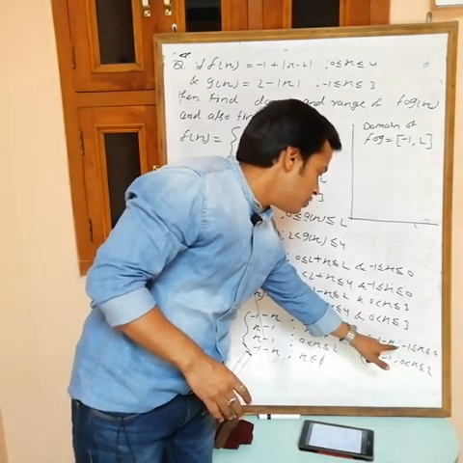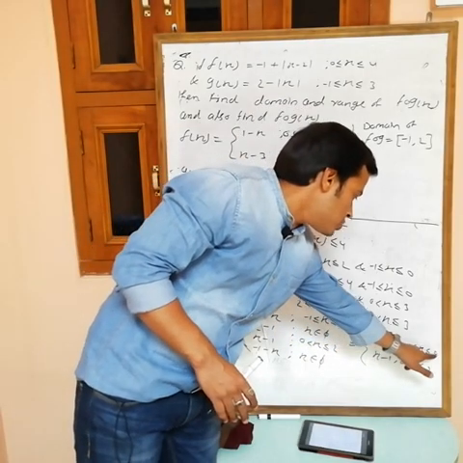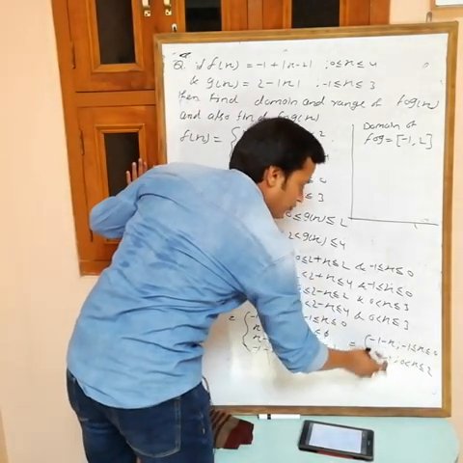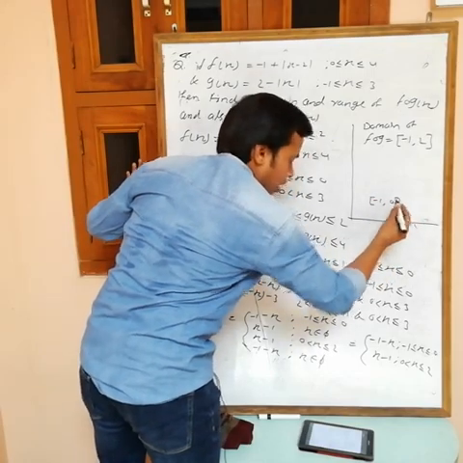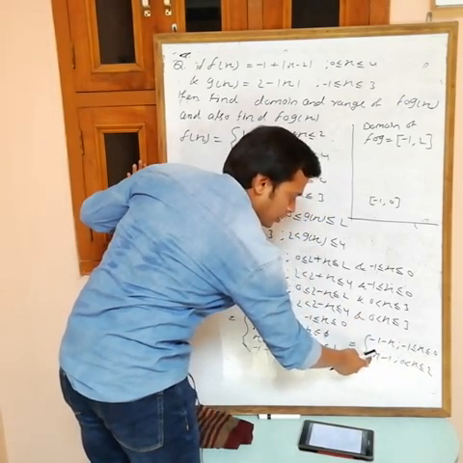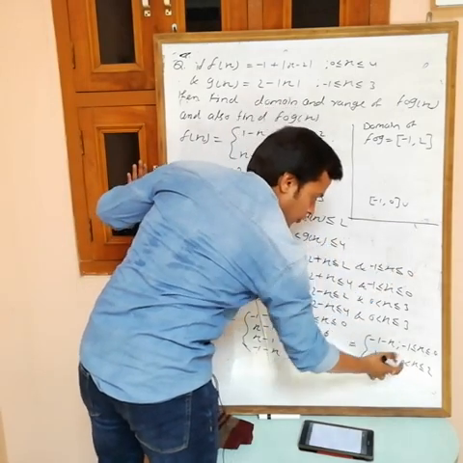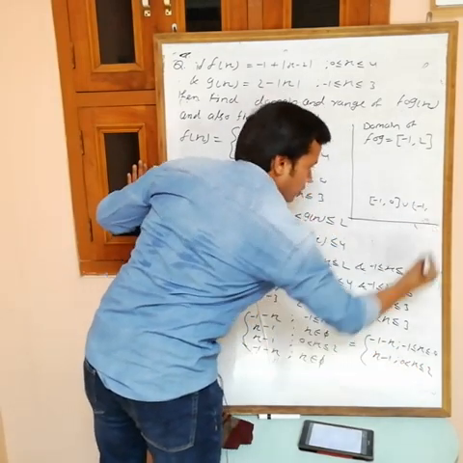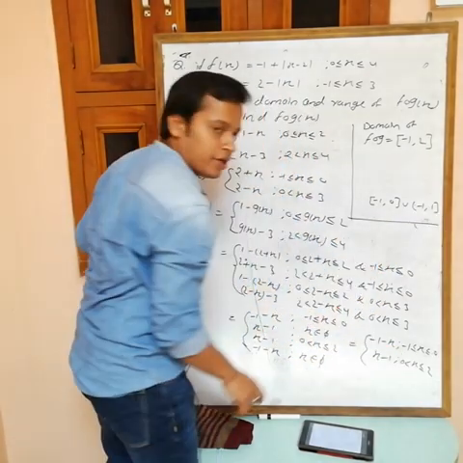So put minus 1, what are we getting? If you put minus 1, then this one is plus 1 minus 1, which is 0. Now put 0. If you put 0, we get minus 1. So for this interval, values are minus 1 comma 0, both closed. Now put 2, what are we getting? Plus 1, since 2 minus 1 is 1. So for 0 I get minus 1, and for 2 I get plus 1. Plus 1 is included. This one is open, so open. Here there is an equal to, so it is a closed interval.